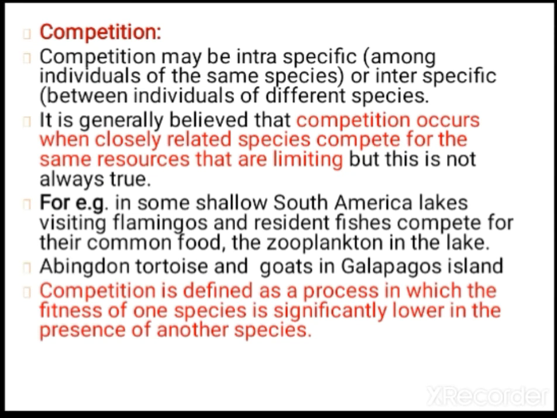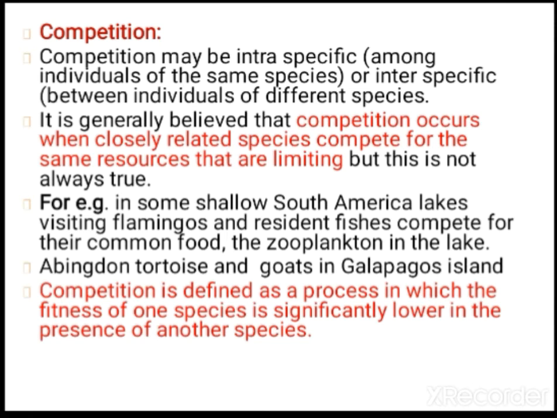Next is competition. Competition can be a type of intra-specific relationship among the individuals of the same species. It can be interspecific also. Interspecific means between the individuals of different species. So competition can be within the species or between different species. What is the purpose of competition?